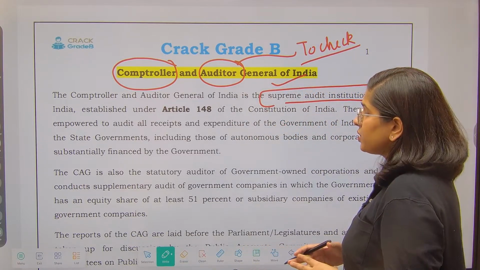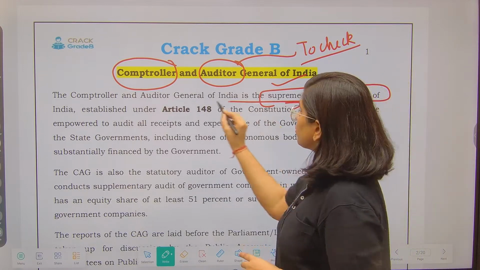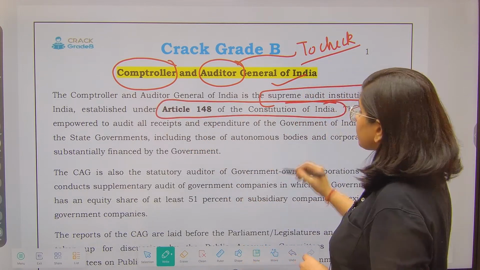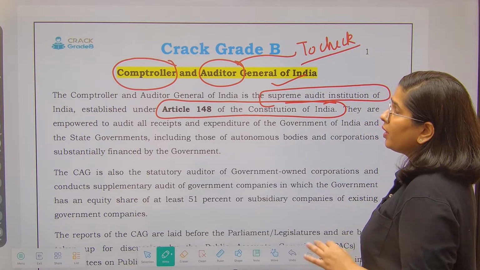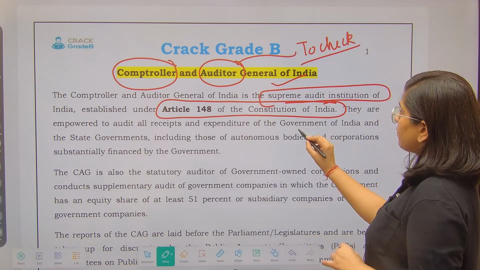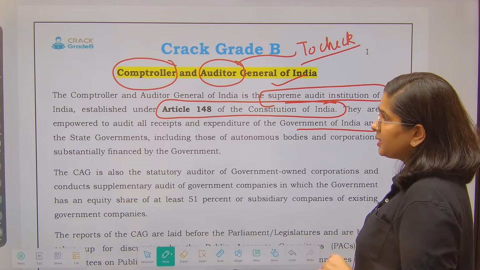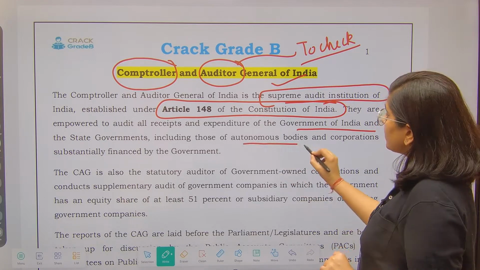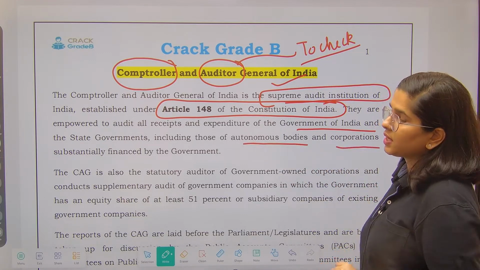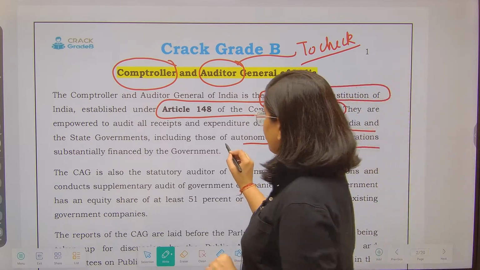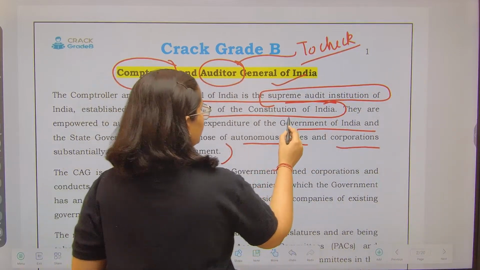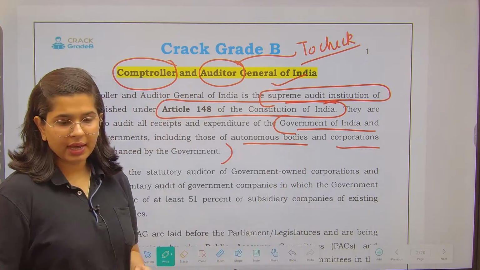It has been established under Article 148 of the Constitution of India, very important. They are empowered to audit all receipts and expenditures of the Government of India, state governments, including those of autonomous bodies and the corporations which are substantially financed by the government. So these are the powers that the Comptroller and Auditor General of India has.